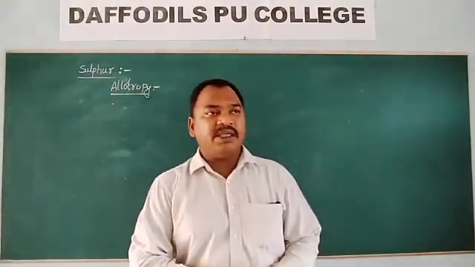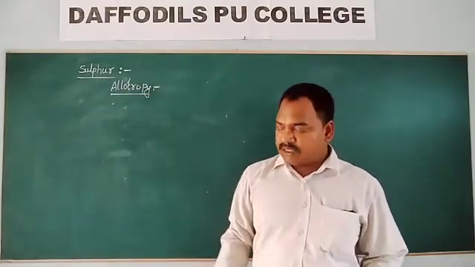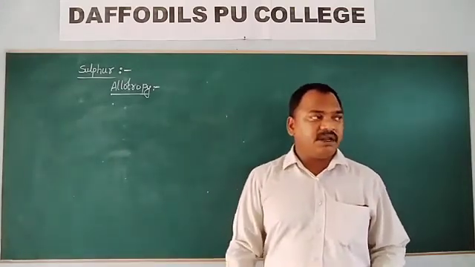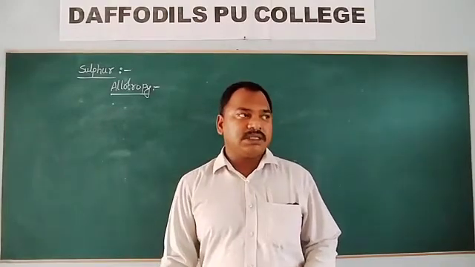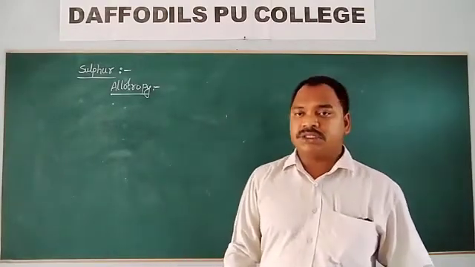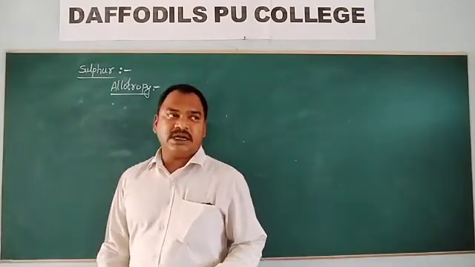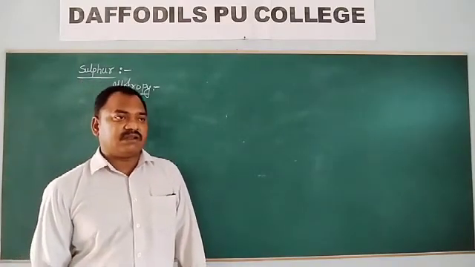So what is meant by allotropy? Allotropy is the property in which an element is available in different physical forms. Sulfur is available in different physical forms.